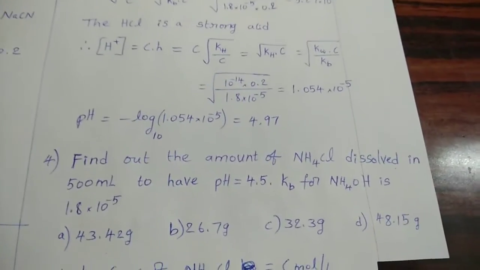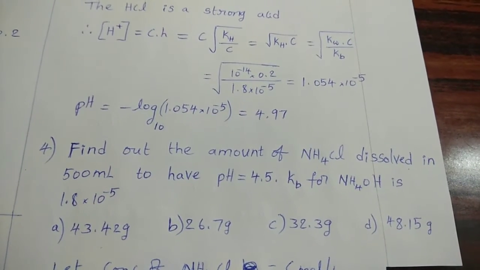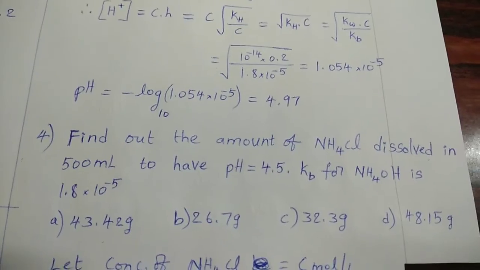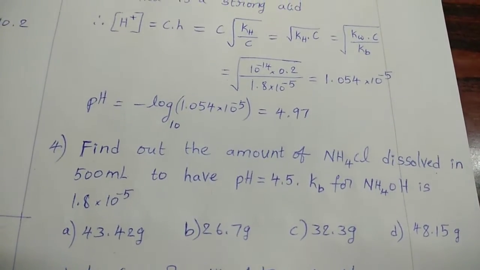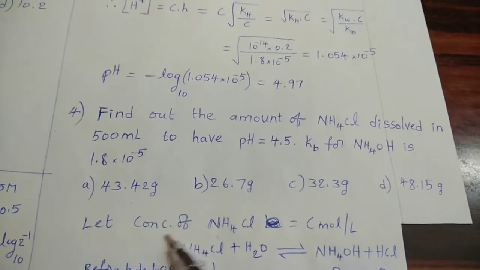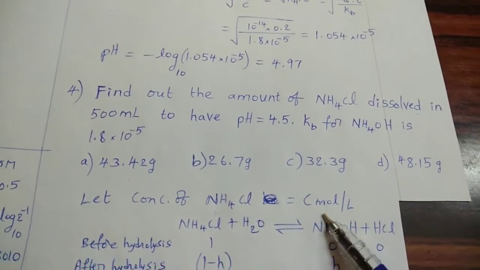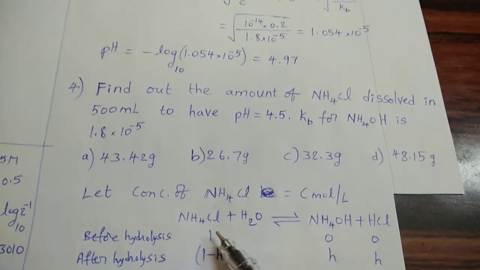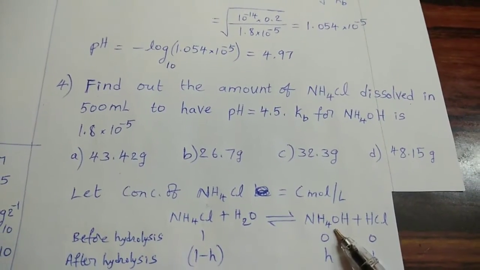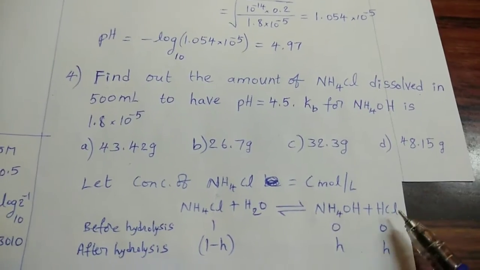Next, find out the amount of NH4Cl dissolved in 500 ml to have pH 4.5. Kb for NH4OH is 1.8 into 10 power minus 5. Say this, let concentration of NH4Cl equal to C mole per liter. NH4Cl plus H2O gives rise to weak base NH4OH plus strong acid.